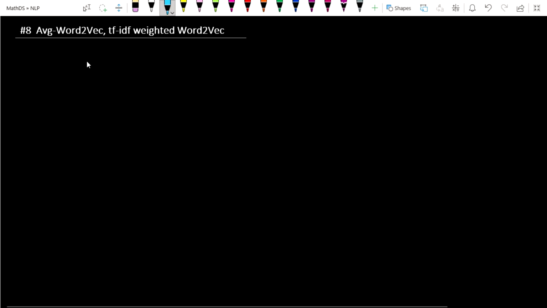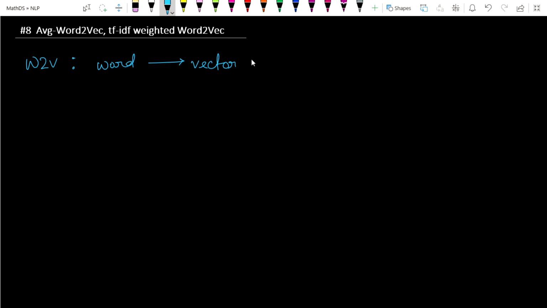So in the previous lecture, we have seen word2vec. Geometrically, word2vec helps us convert a word into a vector. Suppose the vector is d-dimensional, and in the most typical scenario we have seen, d is 100, 200 or 300.